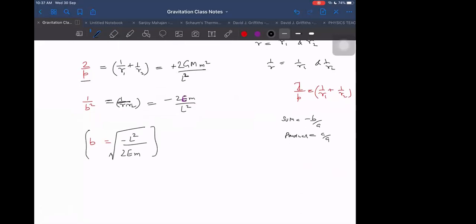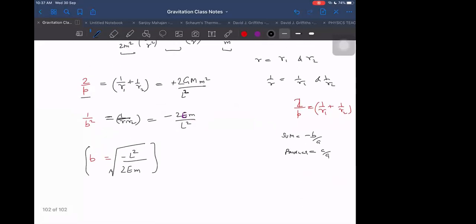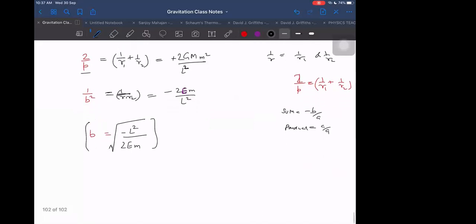Okay. So why is this analysis useful for us? If we know B in terms of our fundamental constants, and if we know P and A in terms of fundamental constants, then we can write the equation of the ellipse also in terms of L and E. If somebody gives you L and E, find out the equation of the ellipse. We can get the equation of the ellipse in those terms, in terms of mass and in terms of L and E. Okay, right.